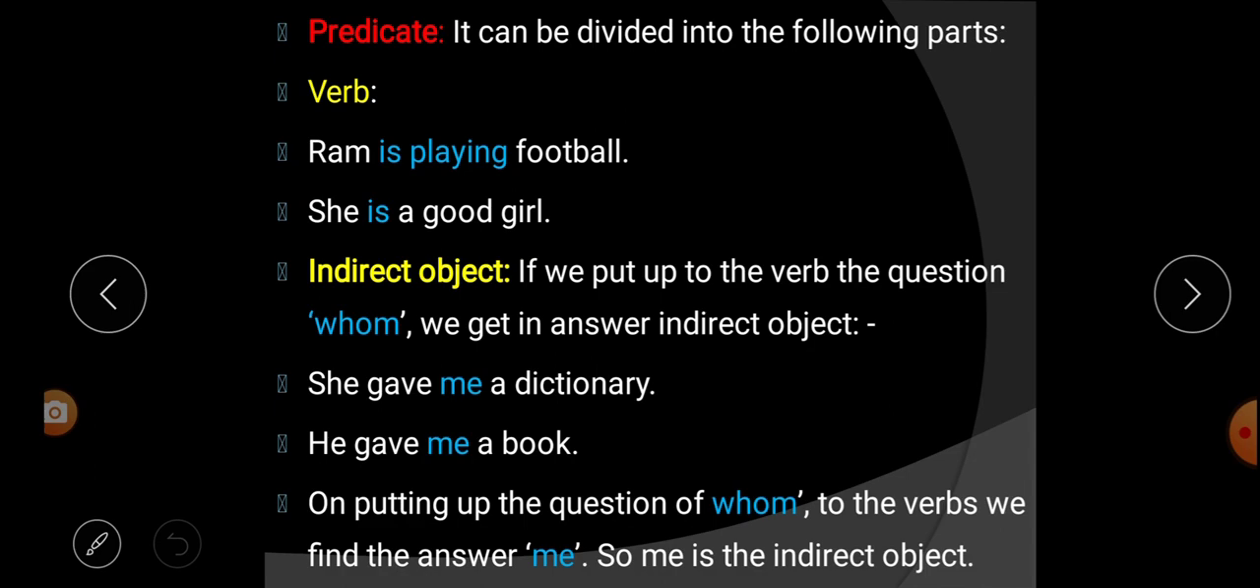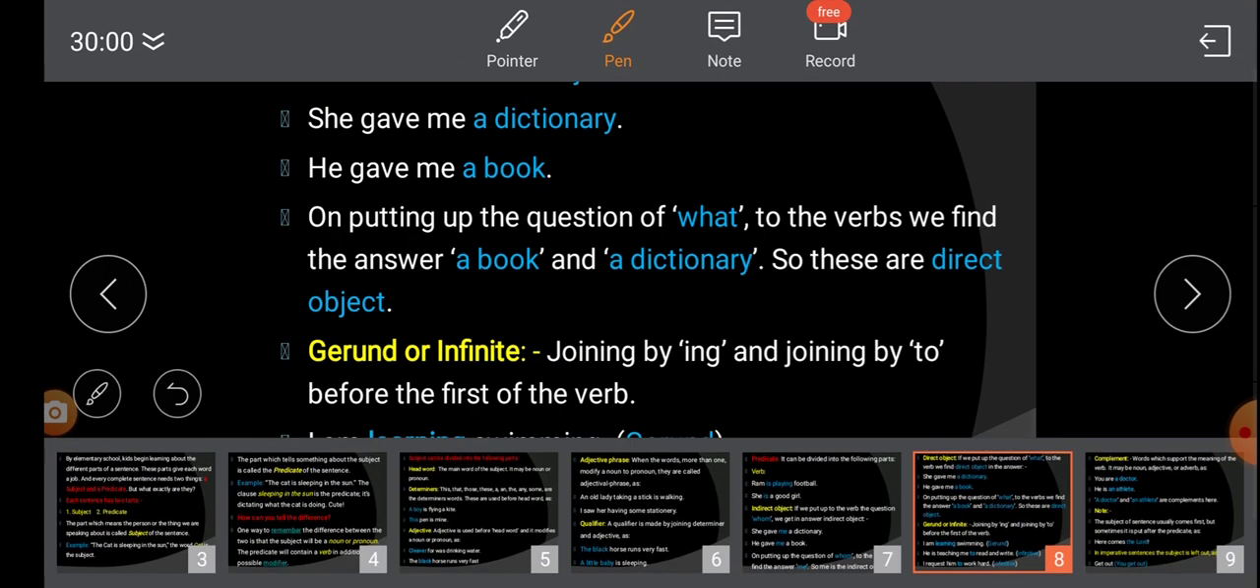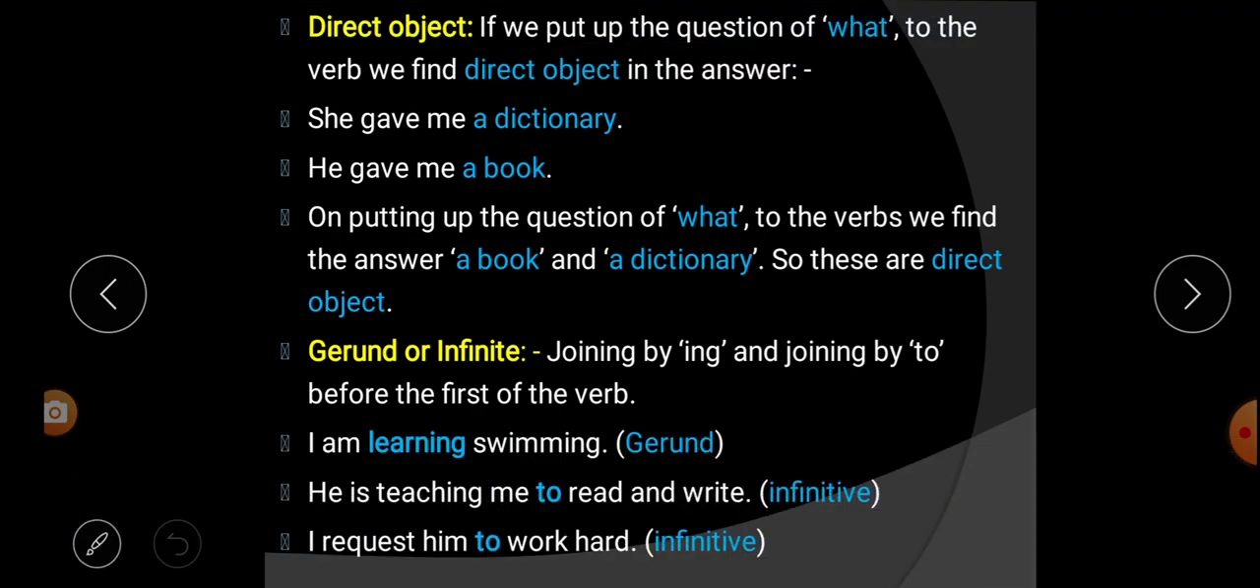Understood? What is the first part in a predicate? Verb. Second is indirect object. Next is direct object. If we put the question what to the verb, the answer we get is the direct object. When we put the question what to the verb and get an answer, that is called what? Direct object.